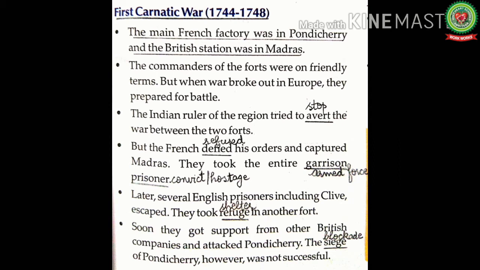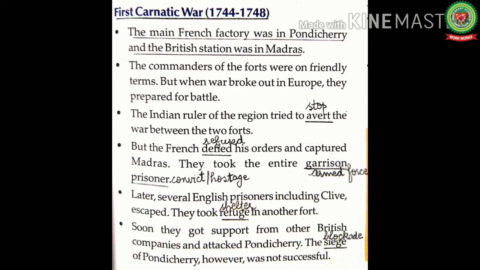The English sought the help of Anwaruddin, the Nawab of Carnatic, and the Nawab ordered Dupleix to leave Madras, but Dupleix refused, and Anwaruddin sent a large army against the French. The Nawab's army was completely defeated by the French, and this was the first conflict between a European power and an Indian ruler. Later, several English prisoners, including Clive, escaped.